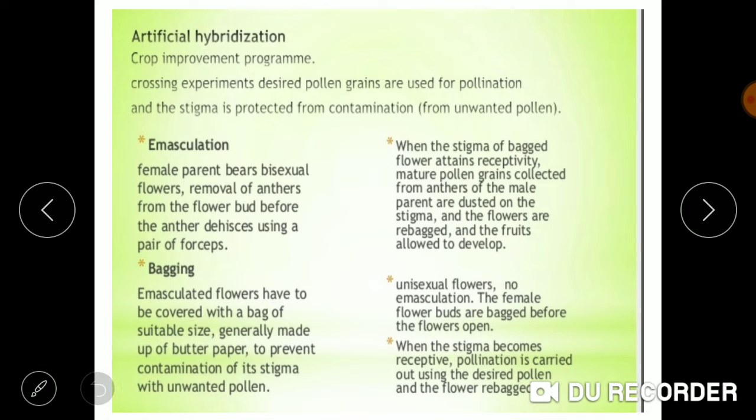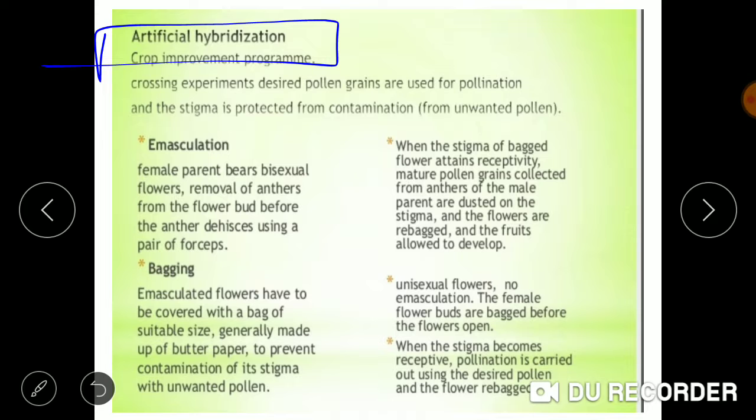Now the process of pollen-pistil interaction has taken place after the male gamete has been transferred to the micropylar end. There are certain artificial methods of hybridization also being practiced.